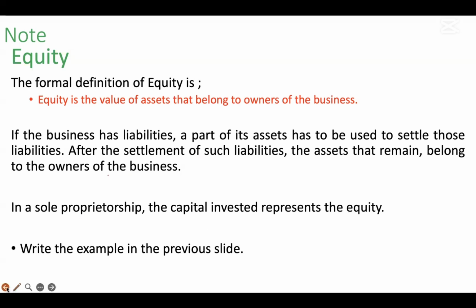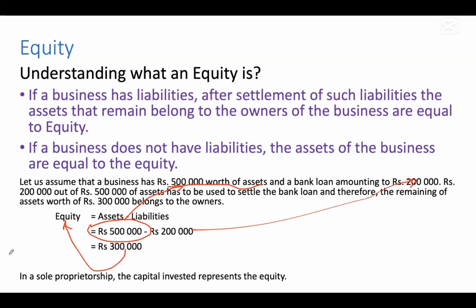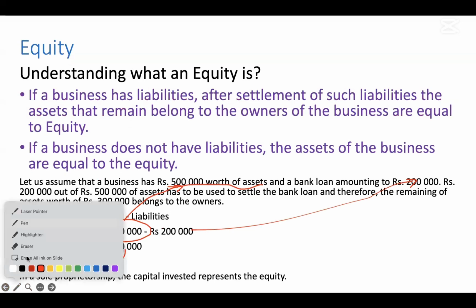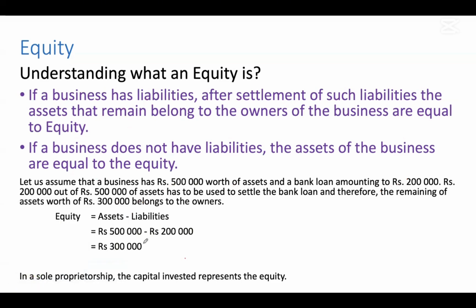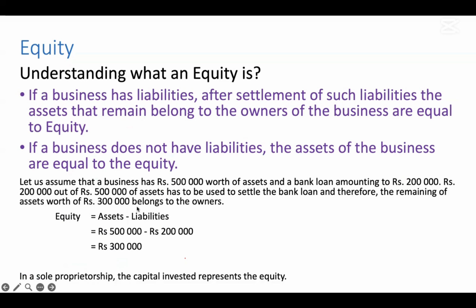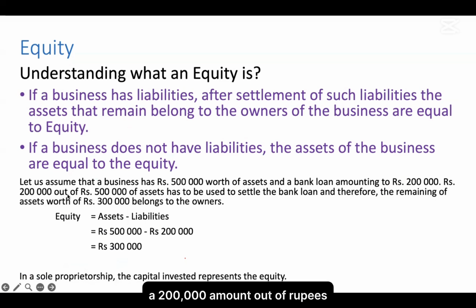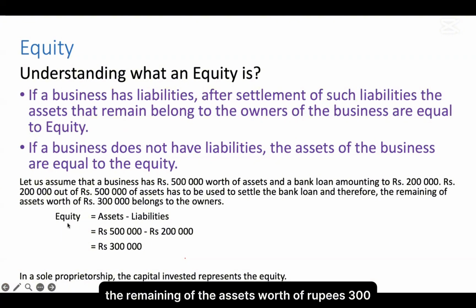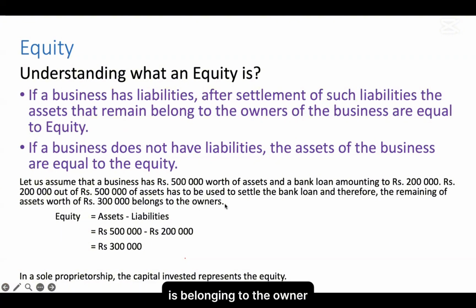Then we'll write this example. Let us assume that a business has rupees 500,000 worth of assets and a bank loan amounting to rupees 200,000. 200,000 out of the rupees 500,000 of assets has to be used to settle the bank loan, and therefore the remaining assets worth rupees 300,000 belong to the owner.